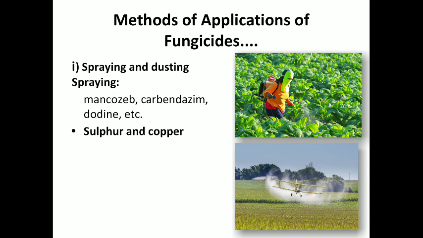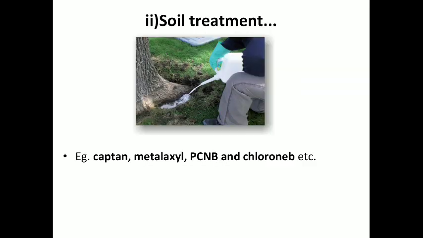Methods of application of fungicides. In that, first one, spraying and dusting. Spraying of carbendazim, etc. is done to protect against the fungi. Then sulfur and copper dusting is followed, particularly in high humidity conditions. Soil treatment. Fungicide is poured near the ring of particularly fruit trees at the time of planting to control damping off or root rot diseases. For example, captan, etc.